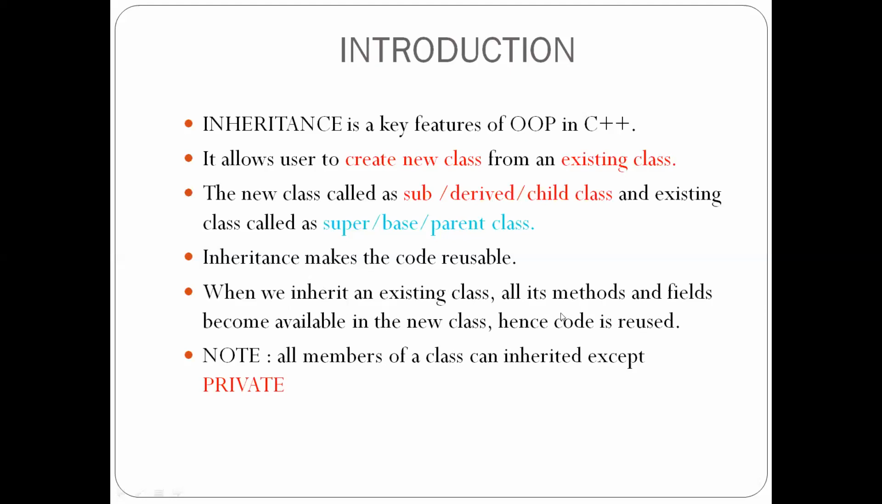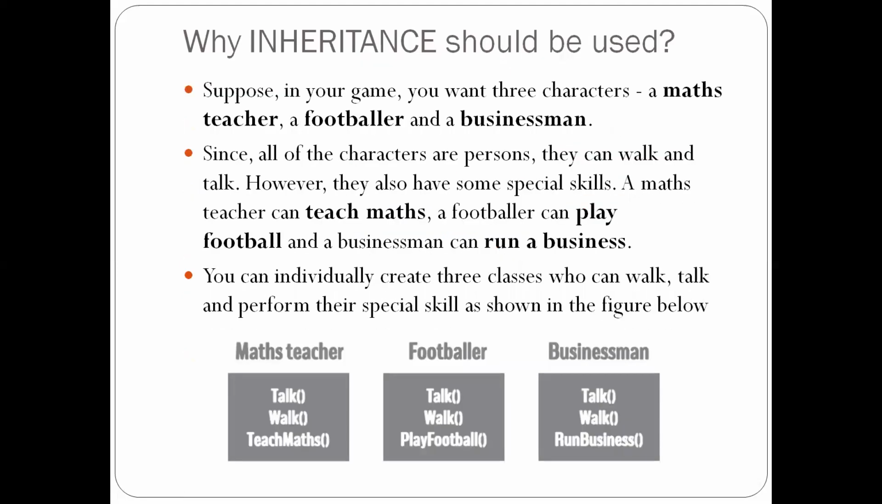We can inherit all the methods, fields, data members and data functions, except we cannot inherit the private ones. All members of a class can be inherited except private. Private cannot be inherited, because we have marked it as private. Private cannot be accessed by anyone unless permission is given. This is what inheritance is. Why should inheritance be used, especially in C++ or any programming language?